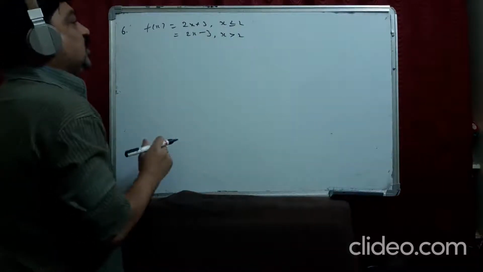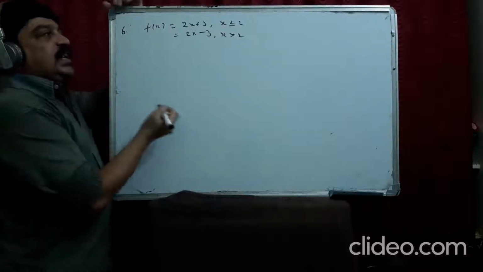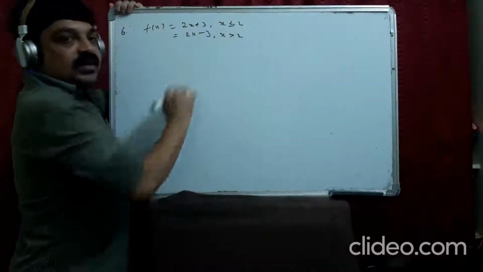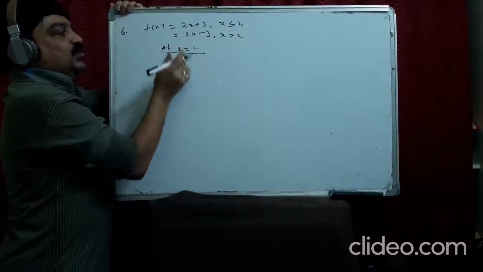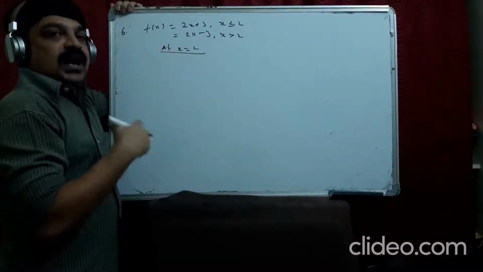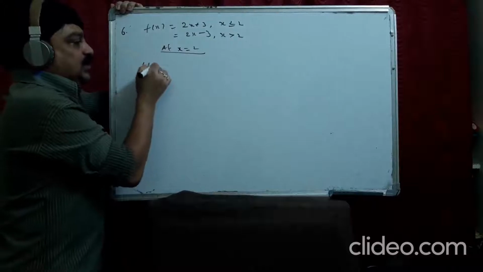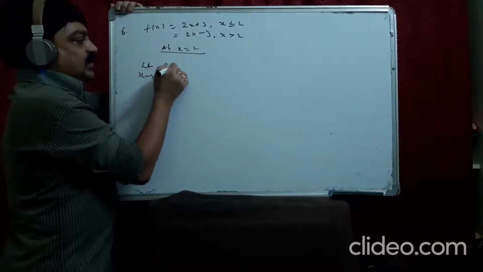See the sixth question. So where to check here? What is a here? Here a is 2. So where to check? We check at x equal to 2, because we have the function before 2, we have the function after 2 also. So limit x tends to 2 minus f(x).